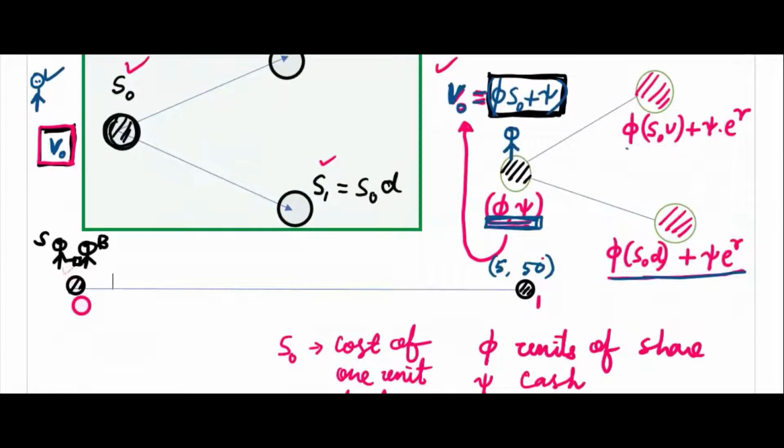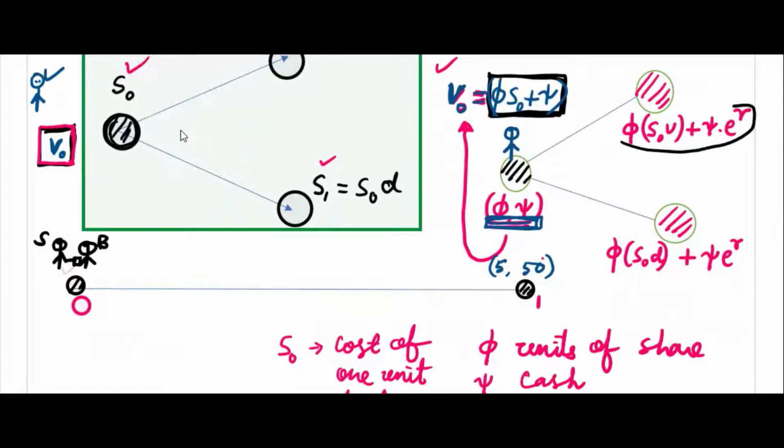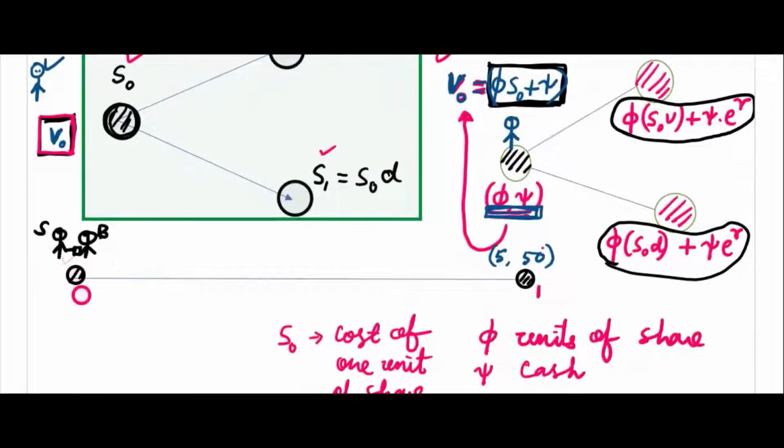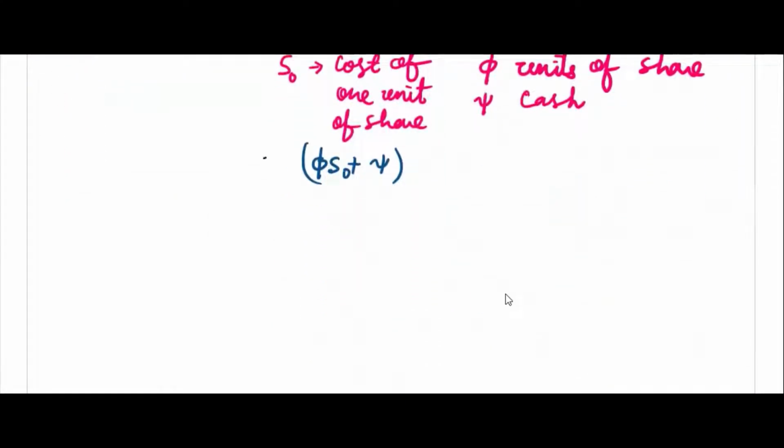Now this is one value. If you remember, there was one symbol. Okay, we'll continue with that. So we have this one and this one. So what is V naught?